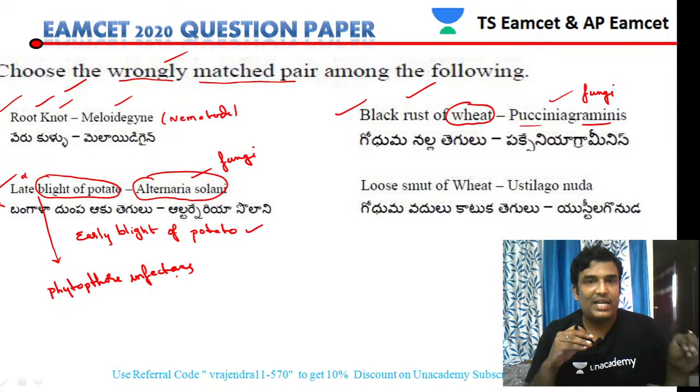Whereas Alternaria solani is also a fungus, and it is causing the disease called early blight of potato. So that is the wrong pair.